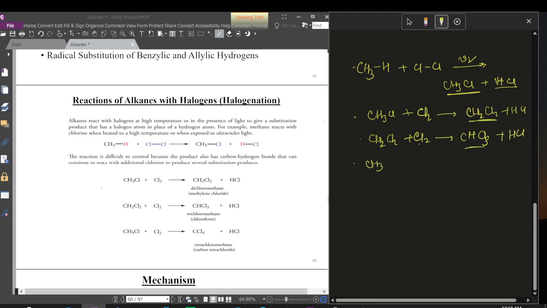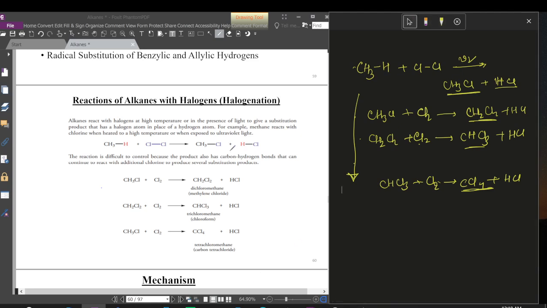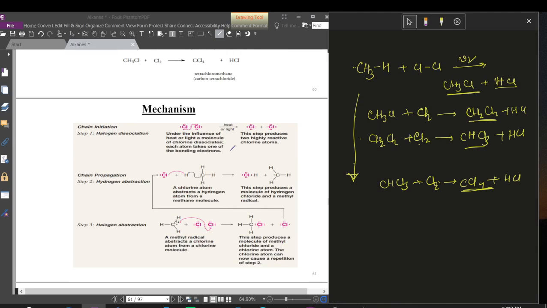And then finally this CHCl3 reacts with chlorine. So this will form CCl4 plus HCl. So this is called tetrachloromethane or carbon tetrachloride. So there is a chain reaction behind the substitution of halogen in this alkane. So there is a mechanism behind it.